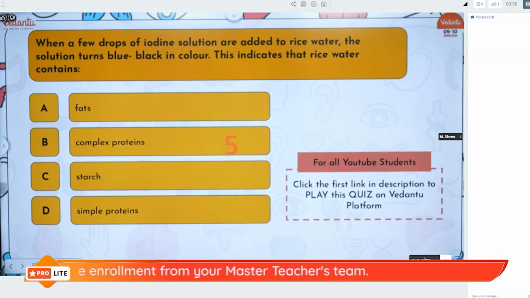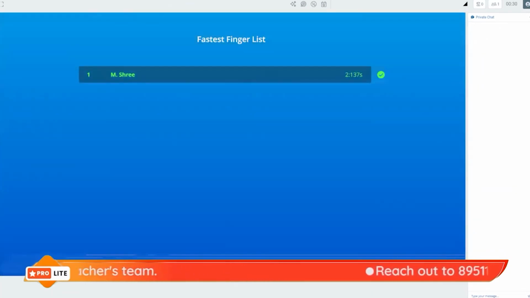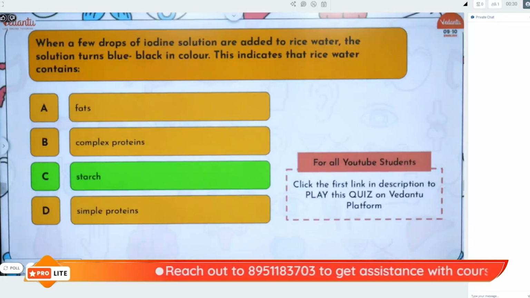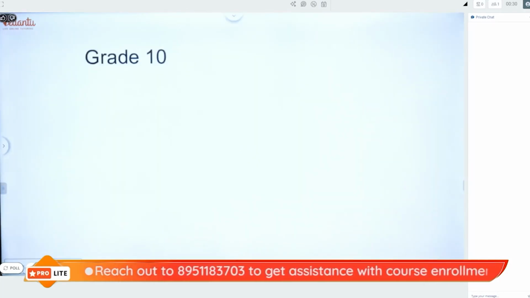It's an indication of presence of starch. Very good. Only starch can turn the amber colored iodine to blue-black. Okay, so that is it, guys.